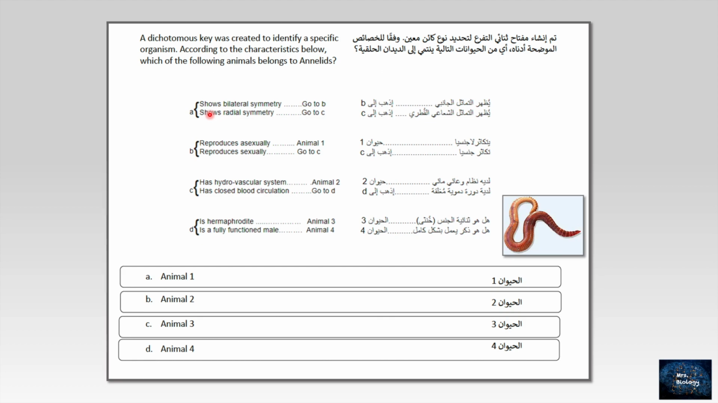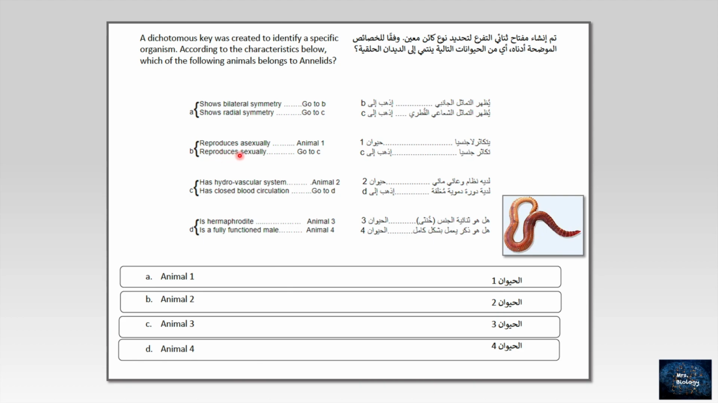A. These annelids show bilateral symmetry, so we can go to B, or show radial symmetry. Sure, they show the bilateral. Bilateral means if you have an imaginary line, you can have the same two halves of that organism. So they have bilateral symmetry, so we will go to B. If it was radial, we would go to C directly. Because it's bilateral, we will go to B.